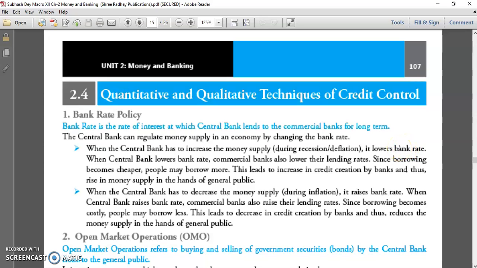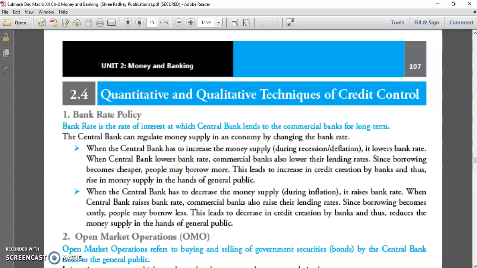Once RBI lowers the bank rate, automatically the rate at which customers can get loans from the bank also goes down. Once RBI gives loans to commercial banks at a lower rate of interest, your loan rate of interest goes down. People try to get more loans because loans have become cheaper.